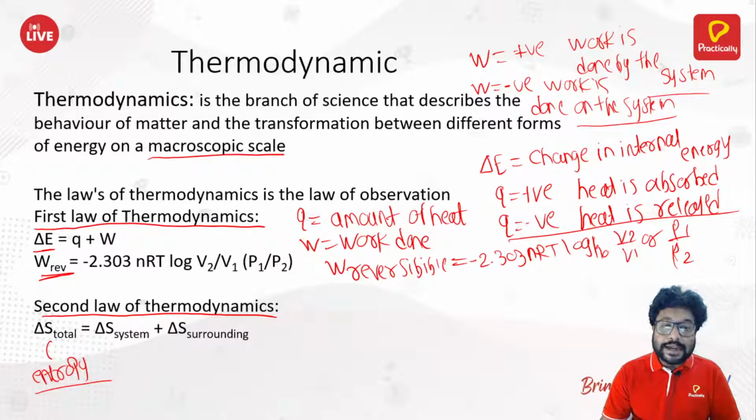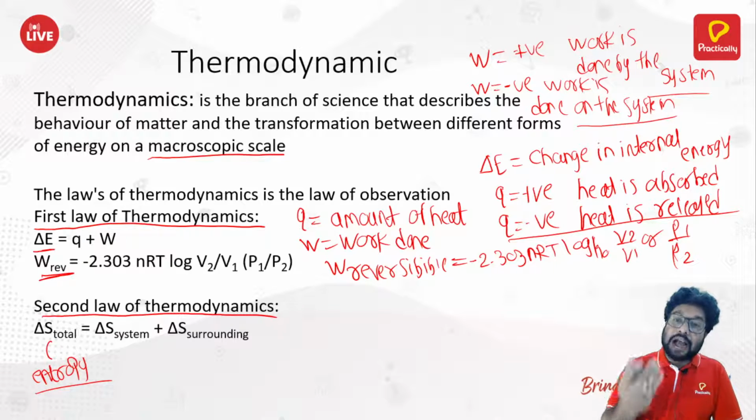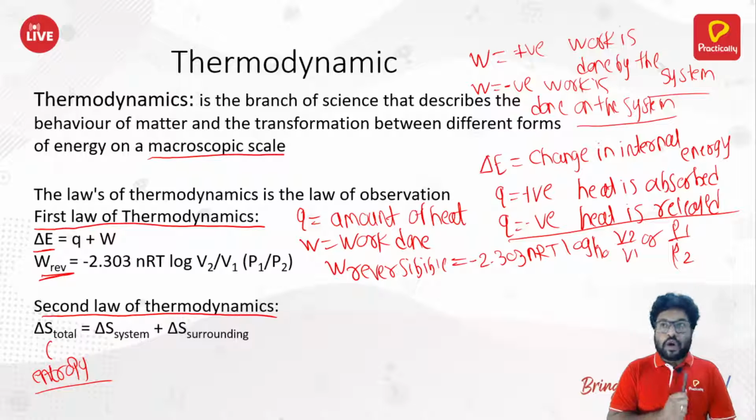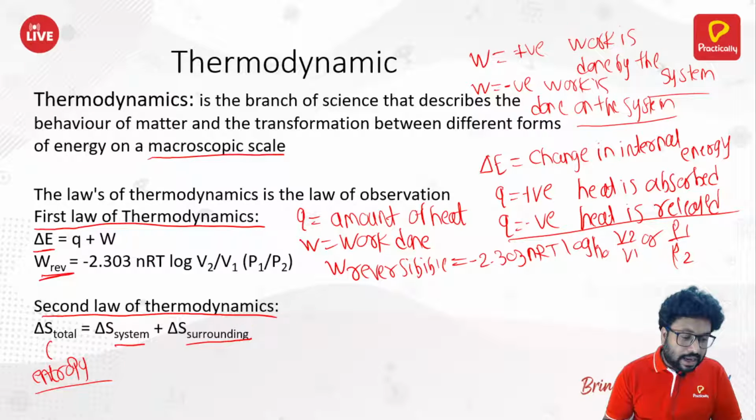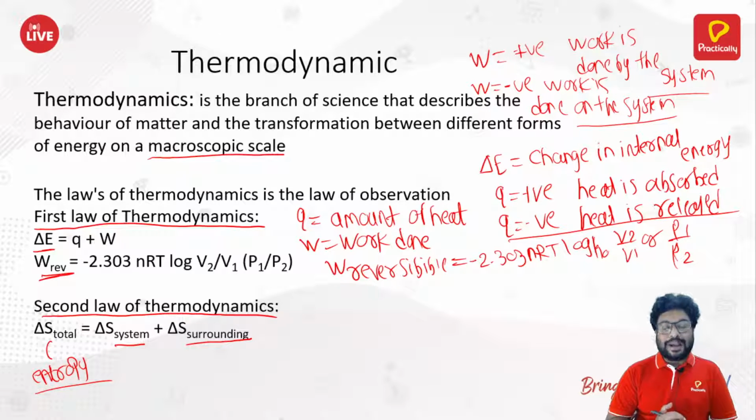So that means what? Disorder in the rock has happened. So that disorder is what? Entropy. That is why if you observe everything around you, you will always see that disorder in every system is always increasing. That means entropy of the universe is always increasing. And what is entropy? Entropy of a universe or total entropy is equal to entropy of a system plus entropy of surrounding. That is what our second law of thermodynamics is all about.